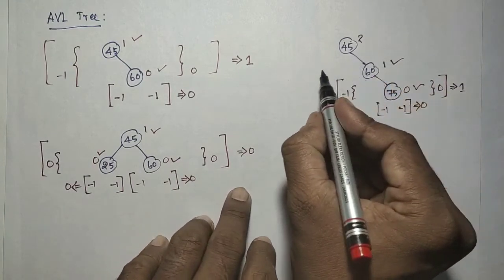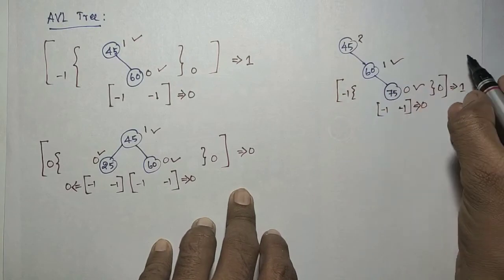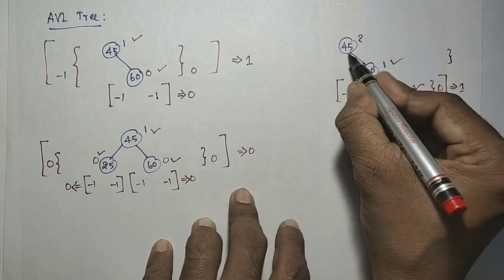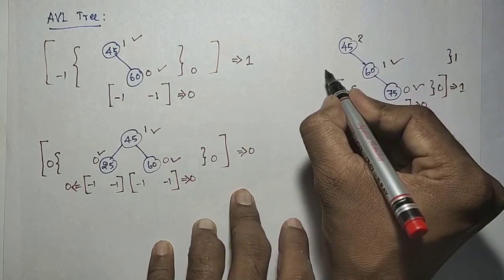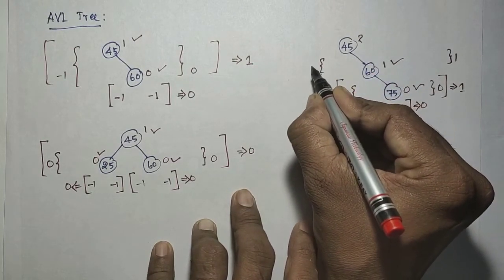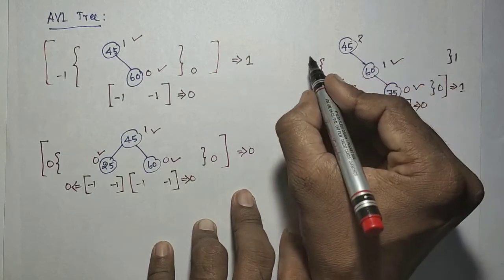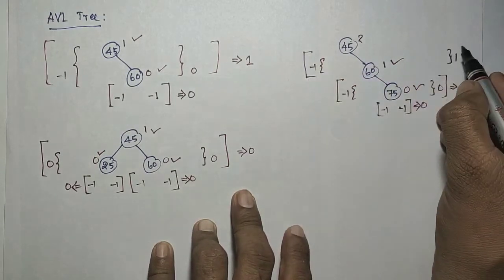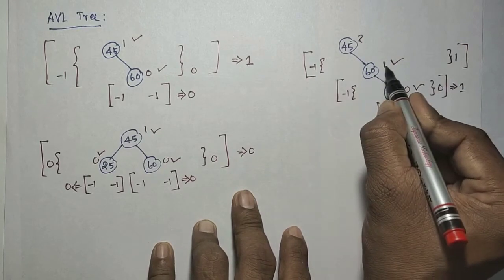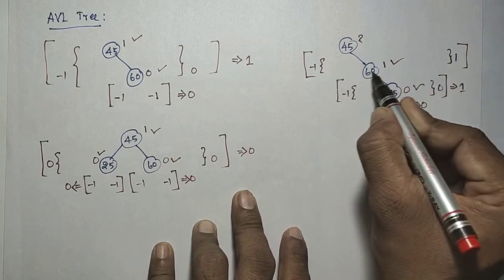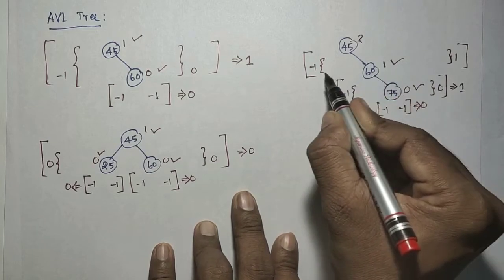When we consider this one, the left subtree alone we have to consider, and that height is 1. There is no right subtree, so it is minus 1. So what is the difference between the left subtree and right subtree height? This is minus 1, this height is 1, so the difference is actually 2.